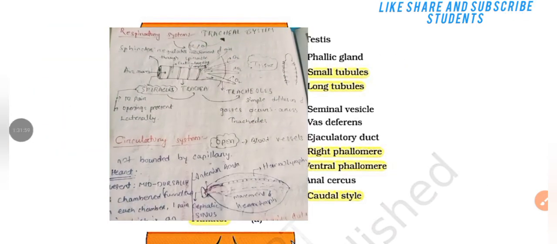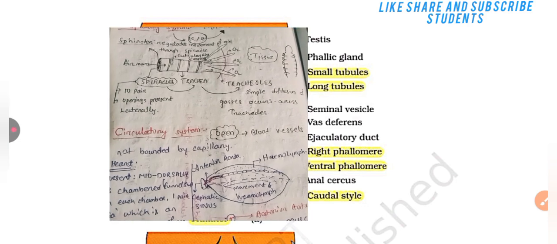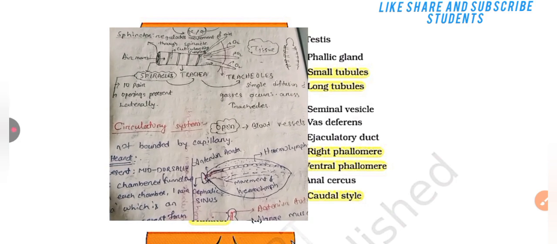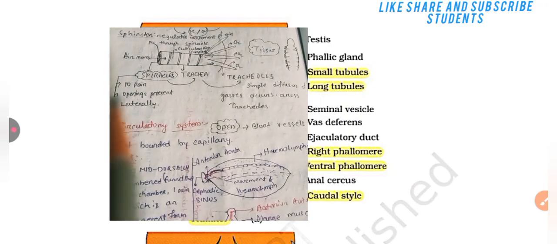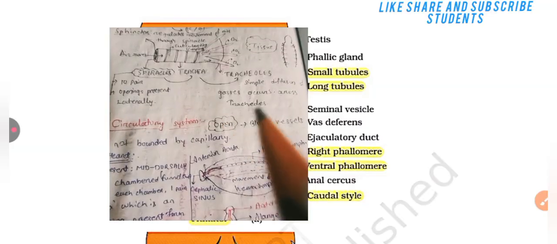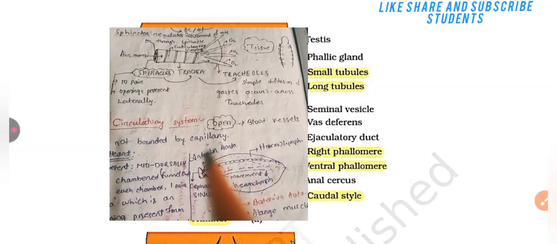Respiratory system is known as the tracheal system. Here the spiracles are present. Spiracles are usually 10 pairs of openings present laterally. Spiracle leads to trachea, trachea to tracheoles. At the tracheoles, simple diffusion of the gases occurs.